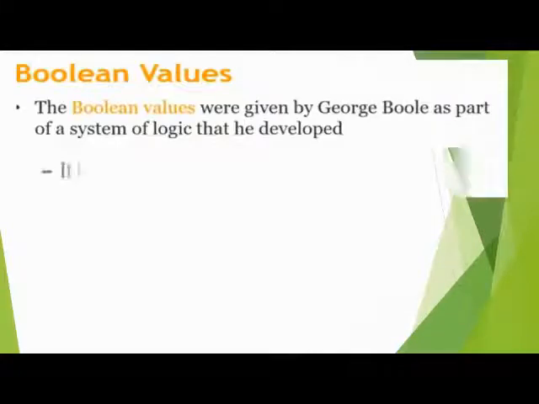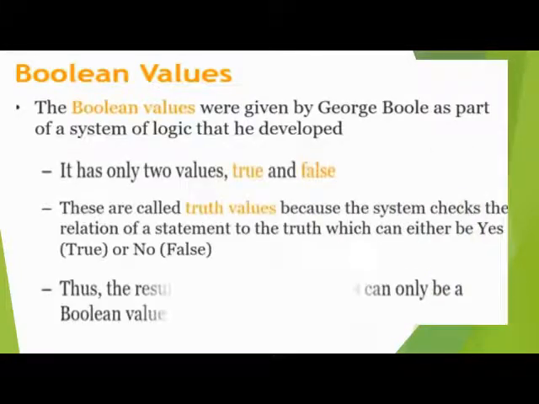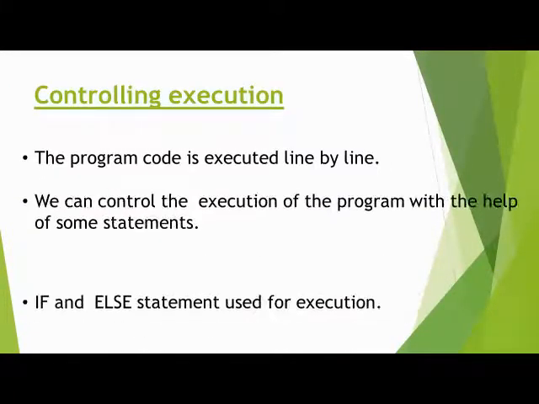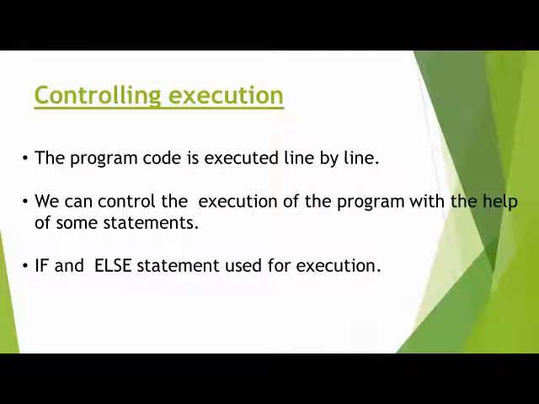Boolean values: this is the definition of it. What is it? Controlling execution: all the information regarding this chapter is given in your book also. So read your book thoroughly and prepare yourself for the exam.